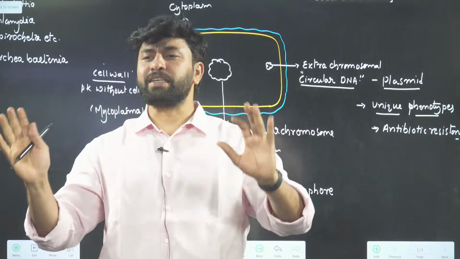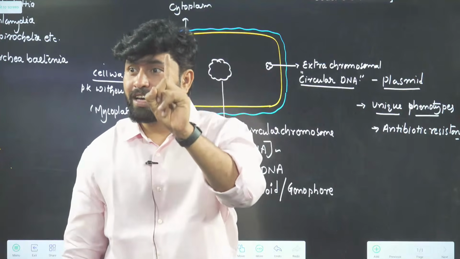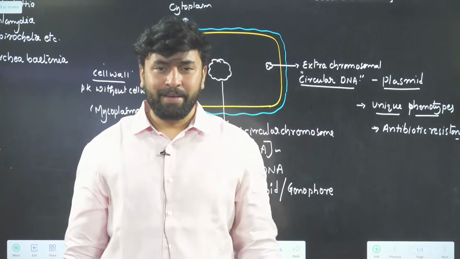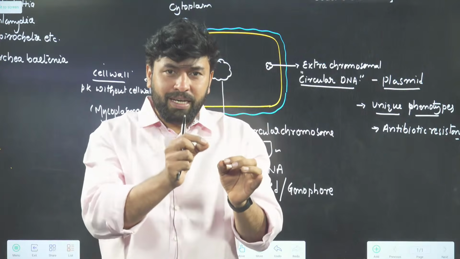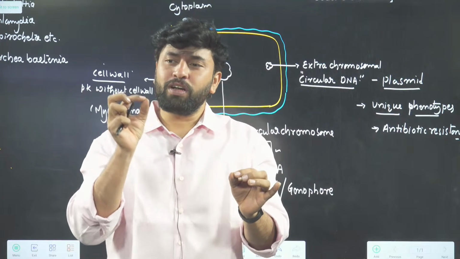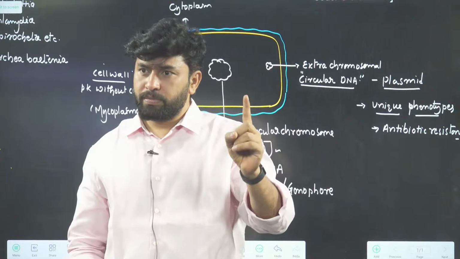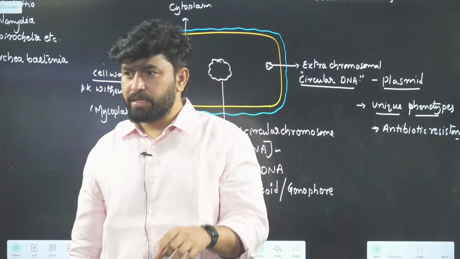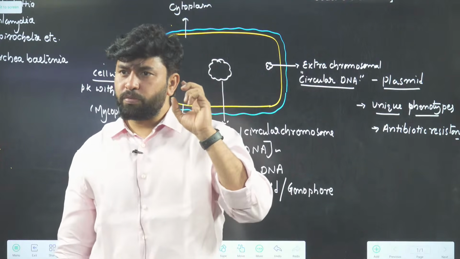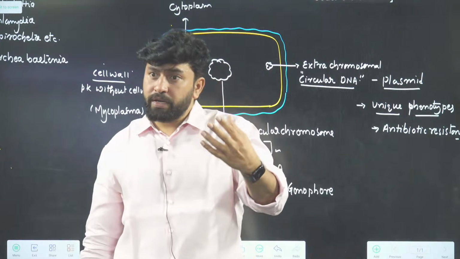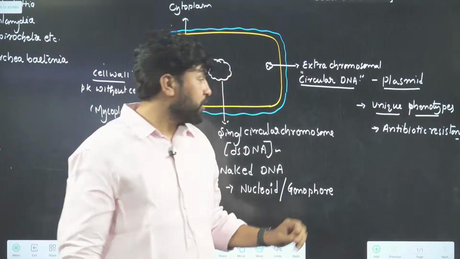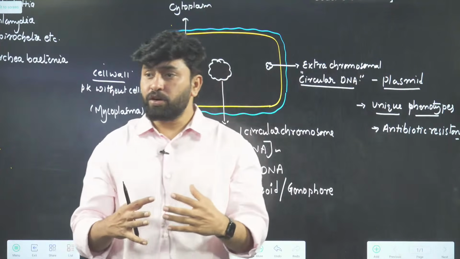That bacteria dies; that bacteria does not have a plasmid. On another bacterium, you keep a few drops of the same antibiotic. That bacteria survived. This bacteria has a plasmid, because a plasmid can provide unique properties. Among the unique properties, one is called antibiotic resistance.